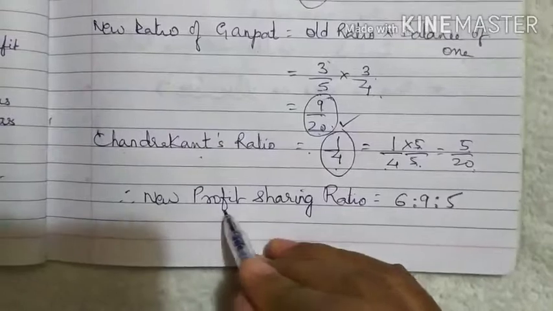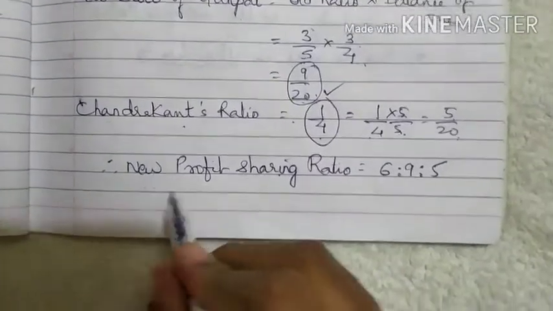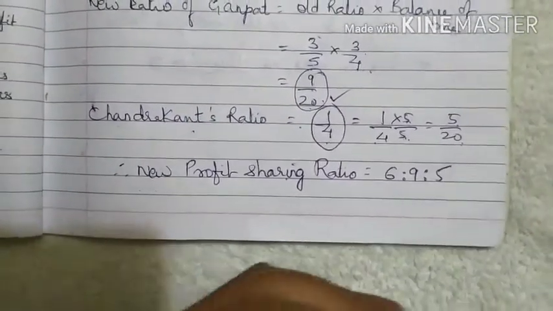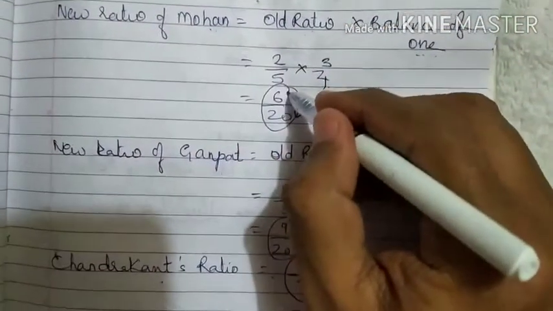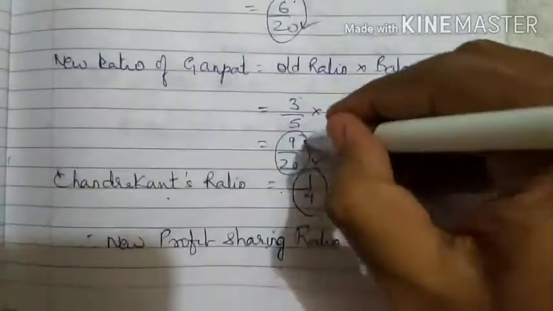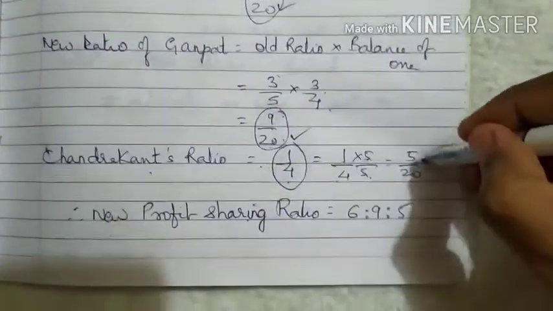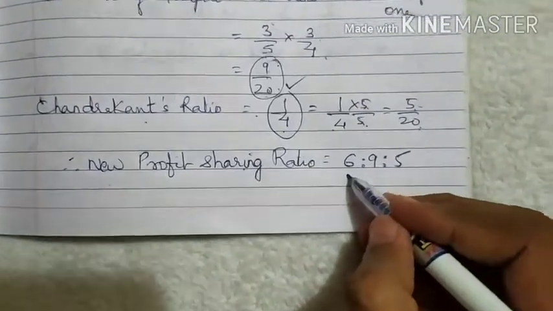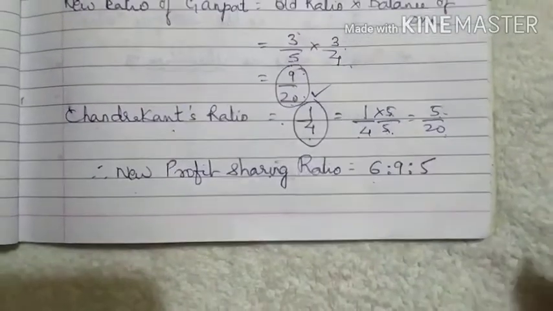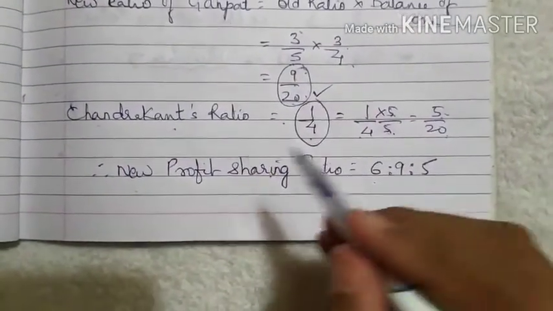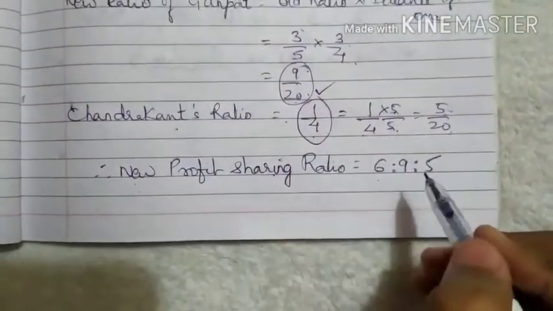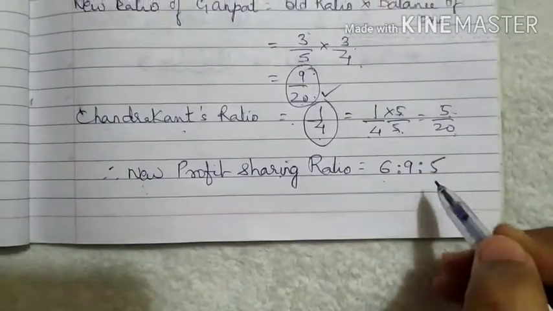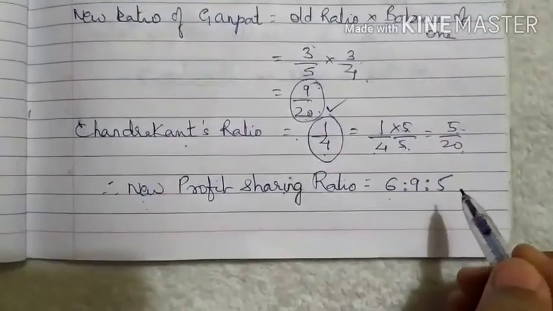This is the new profit. Therefore the new profit sharing ratio is equal to, here it is 6, here it is 9, and here it is 5. So the new profit sharing ratio is 6:9:5.